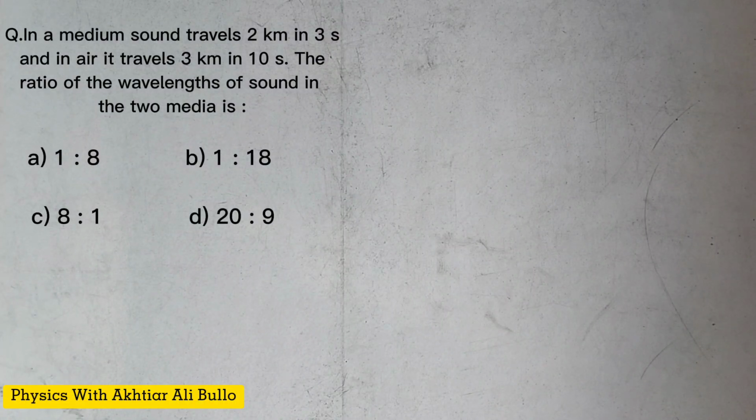The question is, in a medium sound travels 2 km in 3 seconds and in air it travels 3 km in 10 seconds. The ratio of the wavelengths of sound in the two media is: A, 1:8; B, 1:18; C, 8:1; D, 20:9.